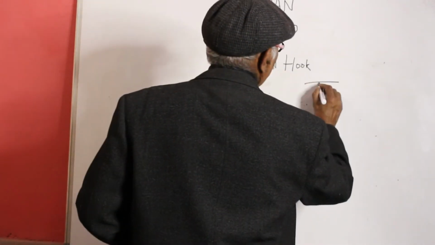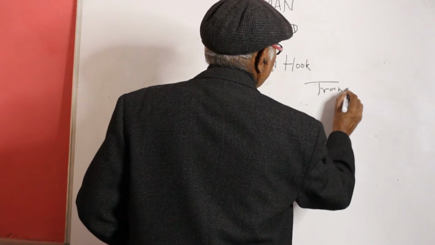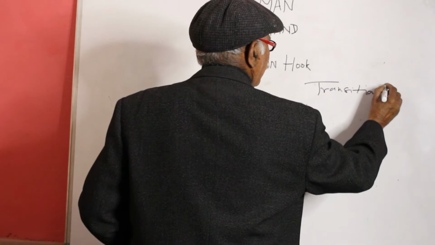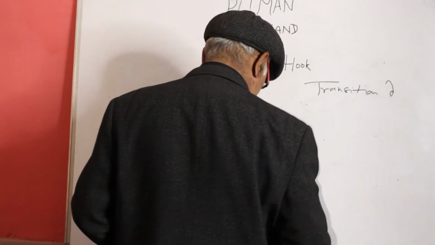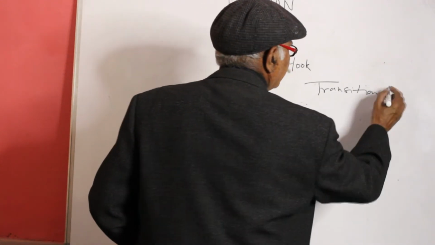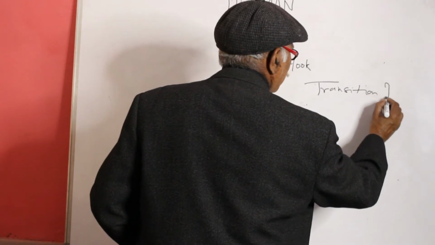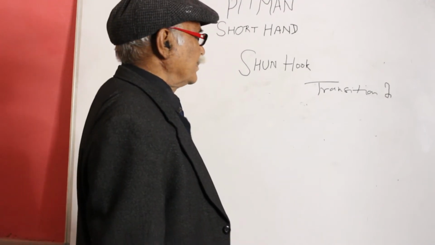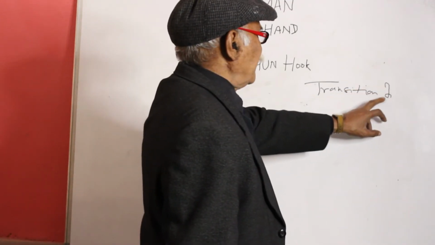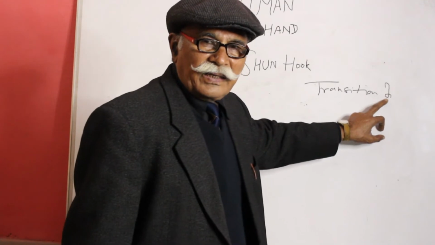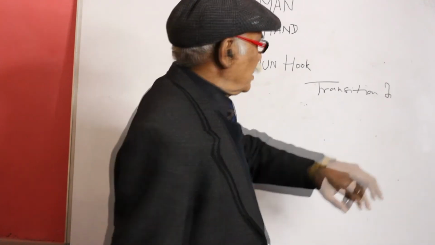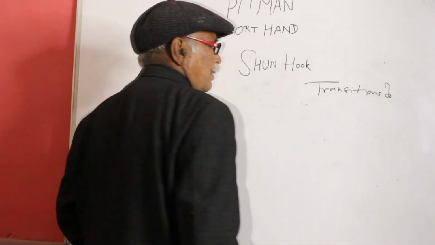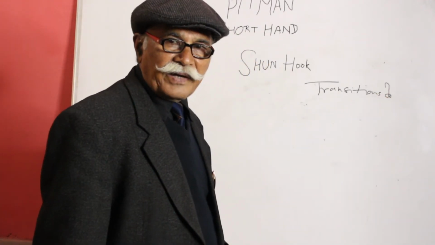Transition. So it is our NS circle, transition, NS circle, then sun hook. We can use S also if needed, right?